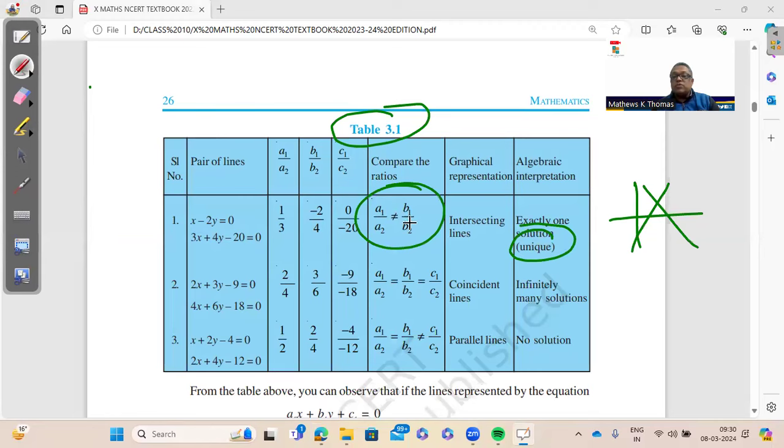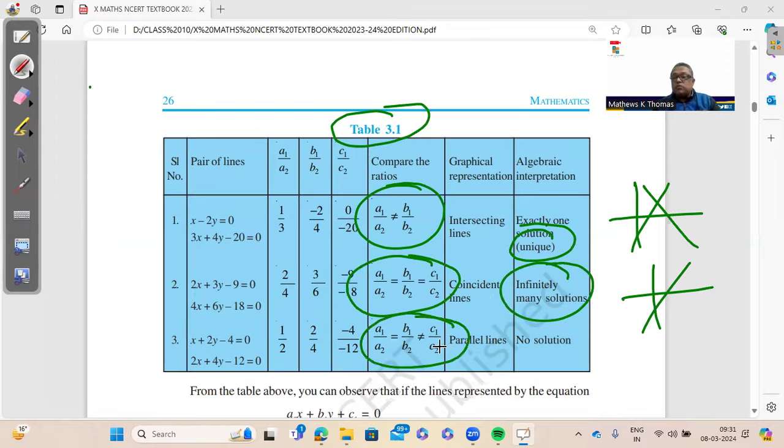If all are equal, then they will be coincident lines. That means one line on top of the other. This will have infinite solutions. And if a1 by a2 is equal to b1 by b2, not equal to c1 by c2, it will have parallel lines, and parallel lines never intersect, so no solution.